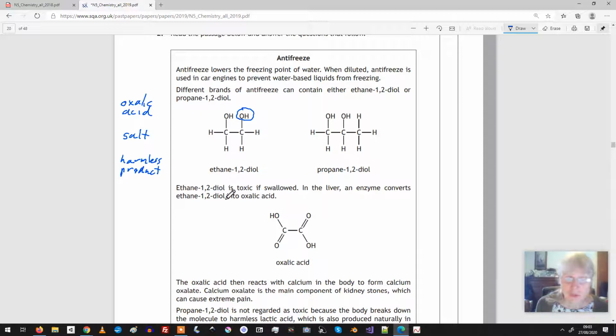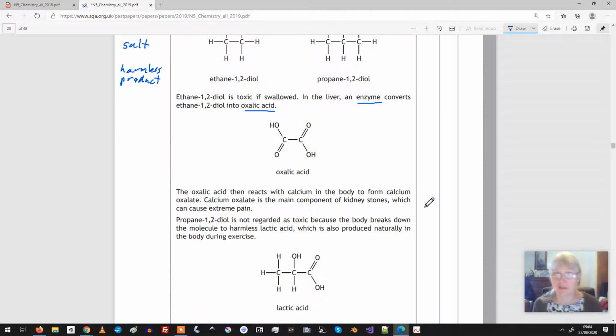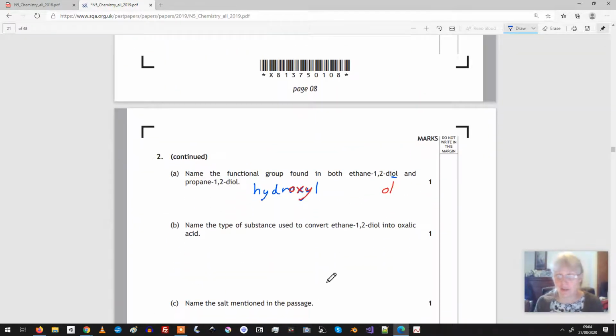Ethane 1,2-diol is toxic if swallowed. In the liver, an enzyme converts ethane 1,2-diol into oxalic acid. So what makes oxalic acid? An enzyme makes it, which I can just write down.